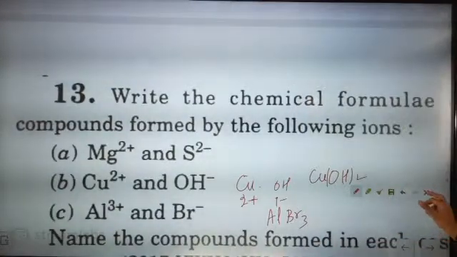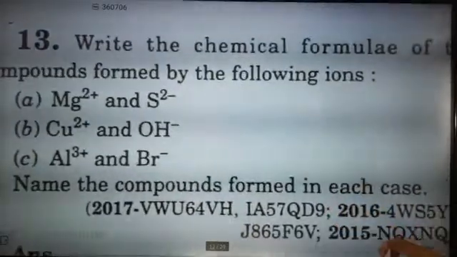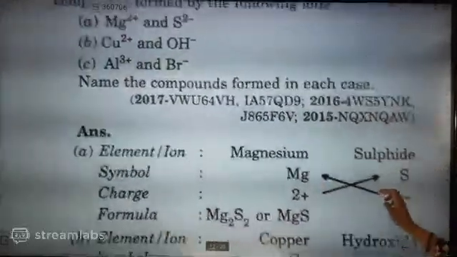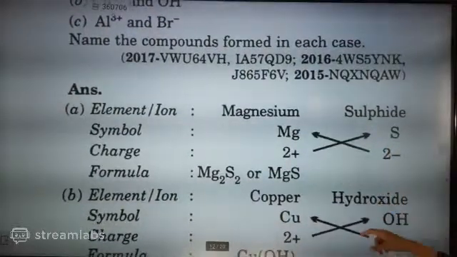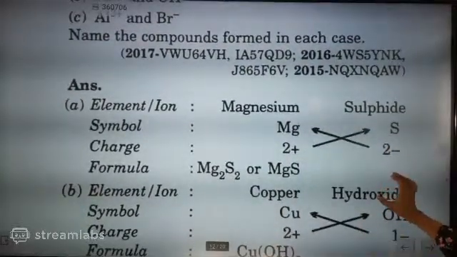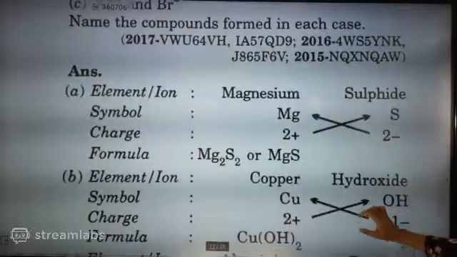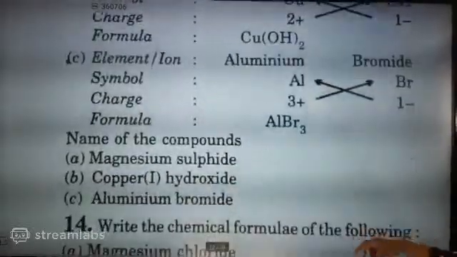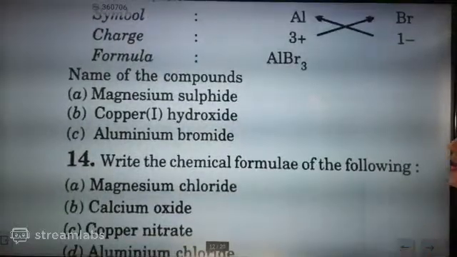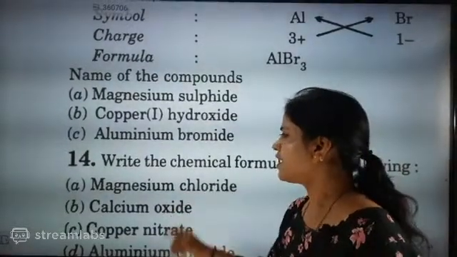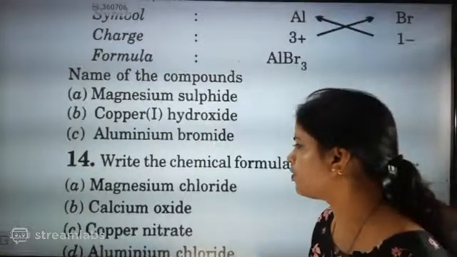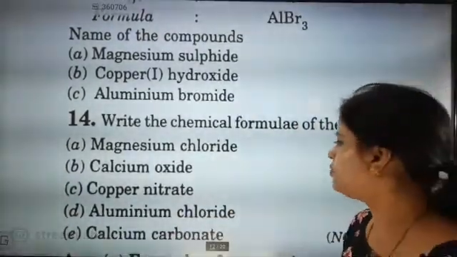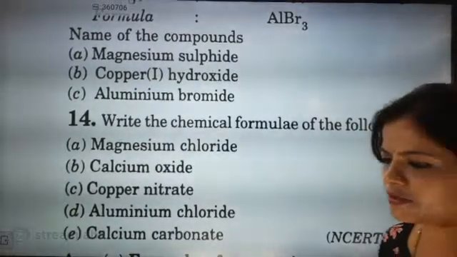AlBr3, correct. They have done the crisscross rule for element and ion. MgS, magnesium sulfide. Second is copper hydroxide. Third is aluminium bromide. Name also done. Then magnesium chloride, MgCl2, calcium oxide, CaO, copper nitrate, aluminium chloride and calcium carbonate.